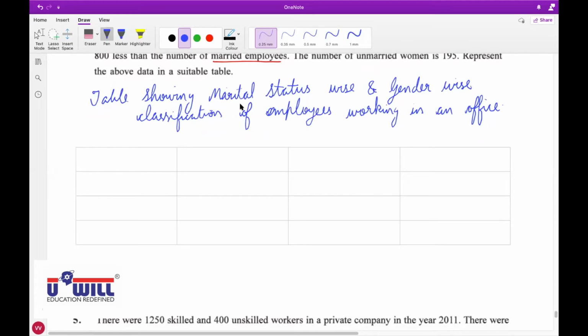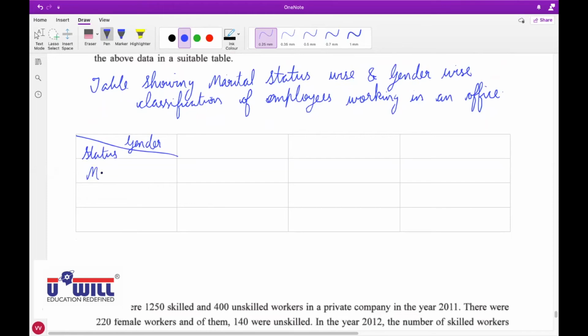Now, all of you make these columns: marital status and gender. In status, you will write married, unmarried, and total.